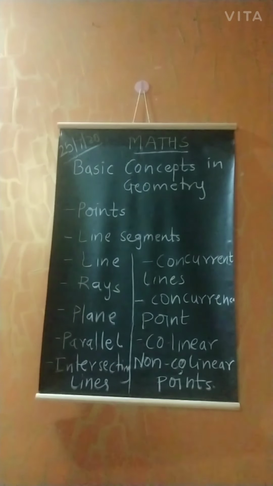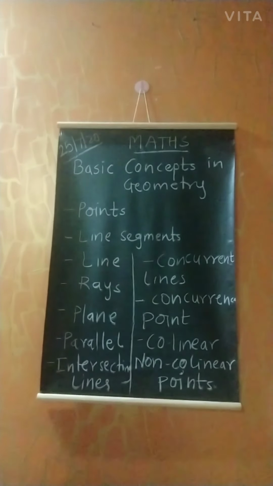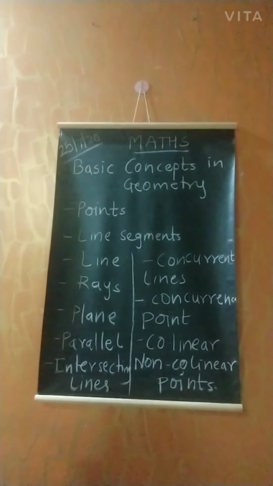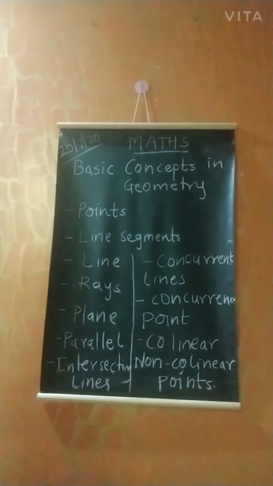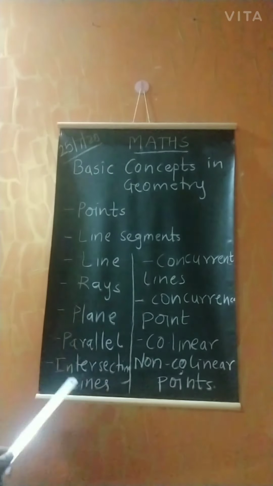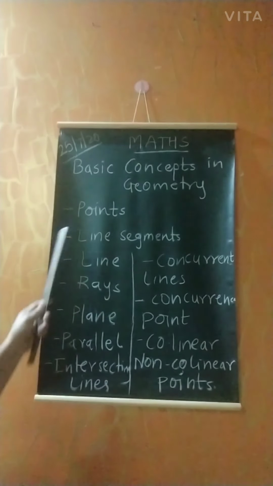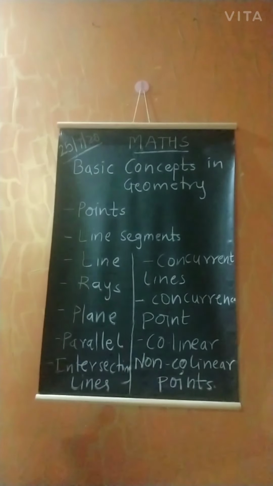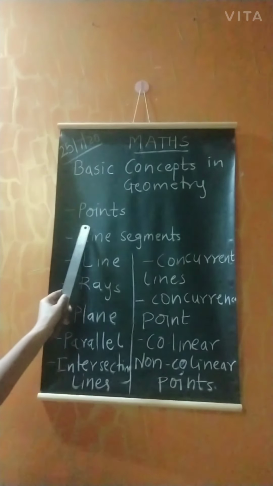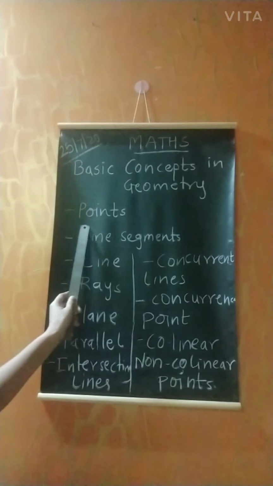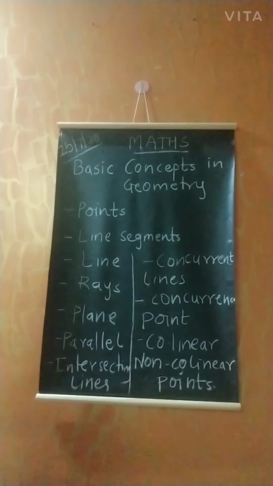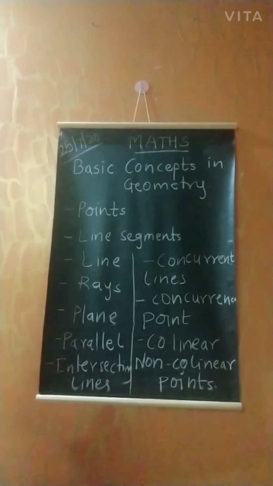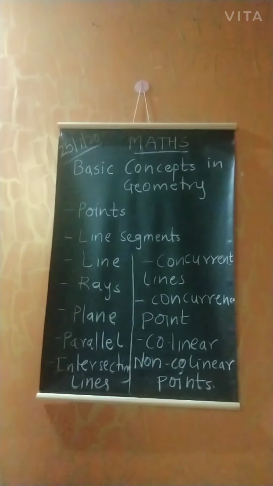In this lecture, we are first revising last lecture's basic concepts. From that, all the concepts and all the points I have written on this board. So, let's start revision. First topic is point. Point is a tiny dot which we can get with the help of a sharp pencil or pen.